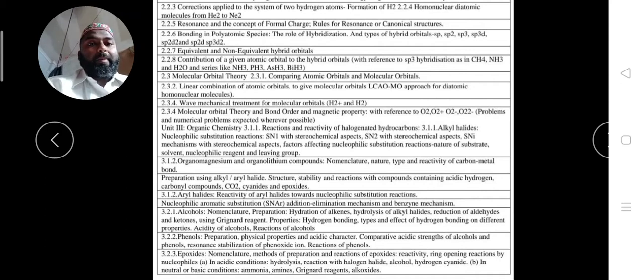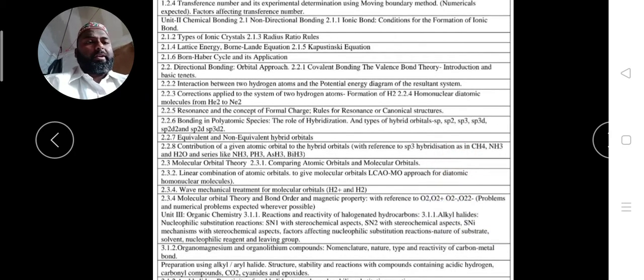Then methods of the preparation and the reactions of the epoxide, reactivity, a ring opening reaction by the nucleophile in acidic condition like the hydrolysis, reaction with the hydrogen halide, alcohol, hydrogen cyanide. In neutral or basic condition like the ammonia, amines, Grignard reagent and the alkoxide. This particular part that we have to see in this particular unit.